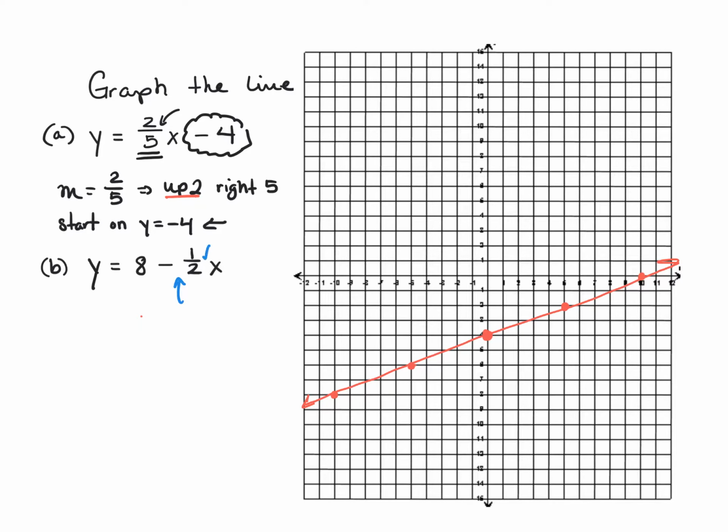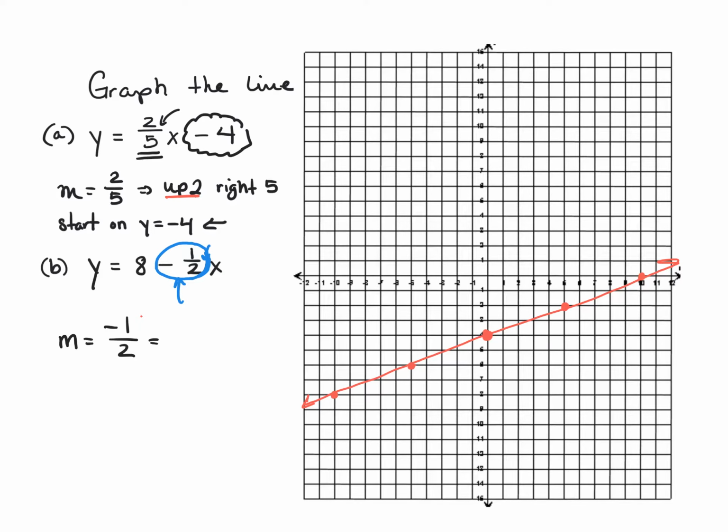Notice that between that 1/2 and that x there is no plus or minus. That means we have to take the sign in front of it as well, because it's not just plus 1/2, it's minus 1/2. So in this case, I have an m that is -1/2.